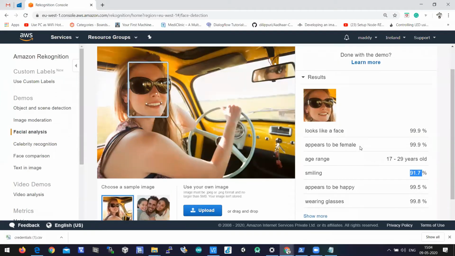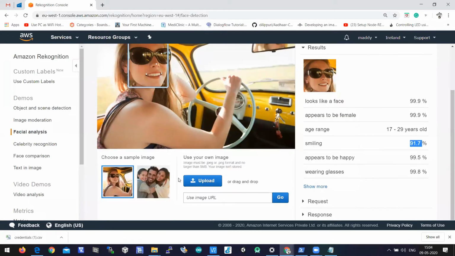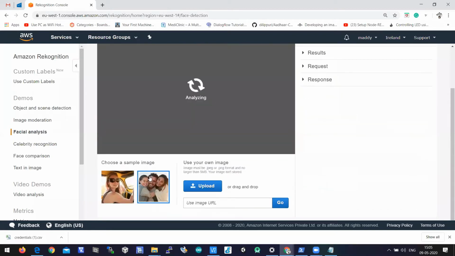So it is analyzing all the visual content which is given, and it is able to identify the gender, the age, the emotion, and what she's wearing. When you look at this second sample image, you can see here.